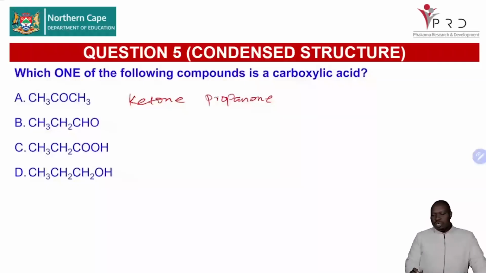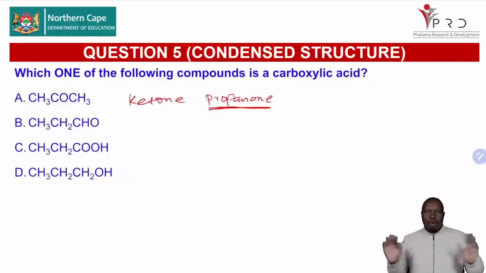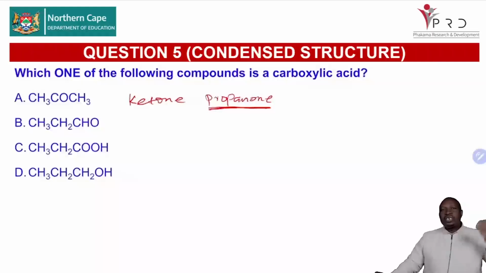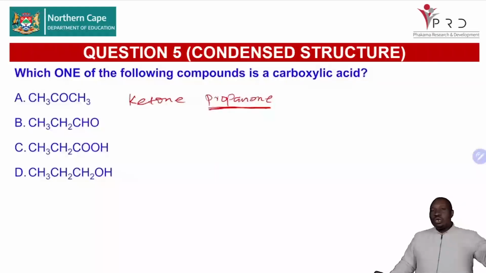Remember, you don't have to indicate the position of the functional group of the C double bond O, because there are no positional isomers there. So you just call it propanone. That is fine. You don't have to say propan-2-one, because there is no other propanone in this world.